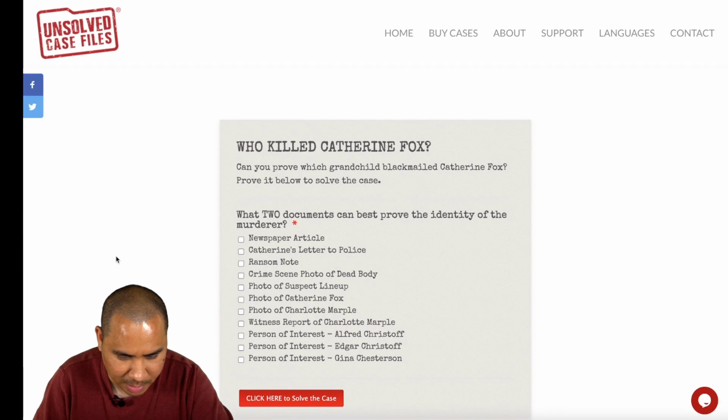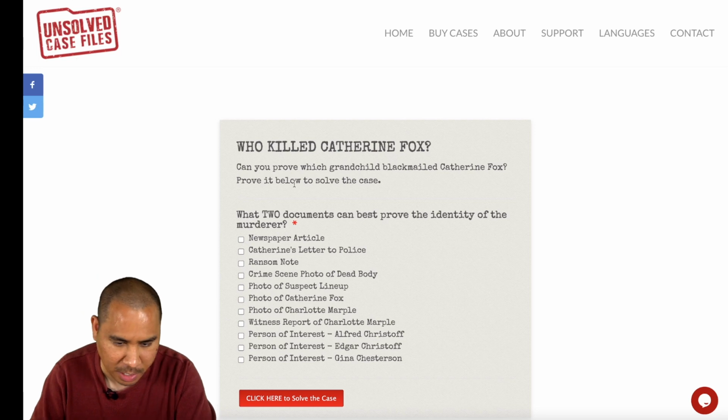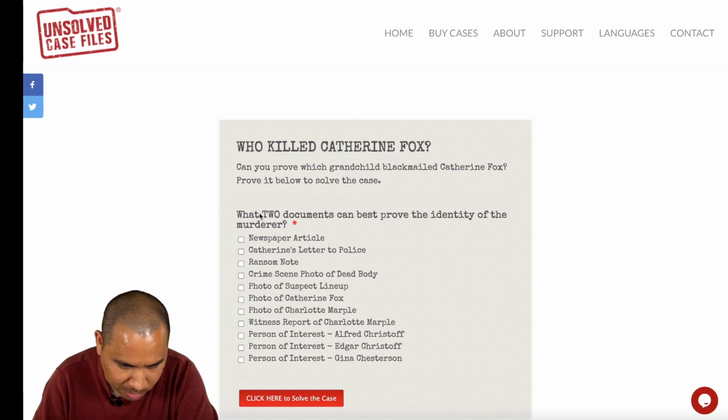I think I need a hint, and I think I have to put in some answers first. So, who killed Catherine Fox? Can you prove which grandchild blackmailed Catherine Fox? Prove it below to solve the case. What two documents can best prove the identity of the murderer?